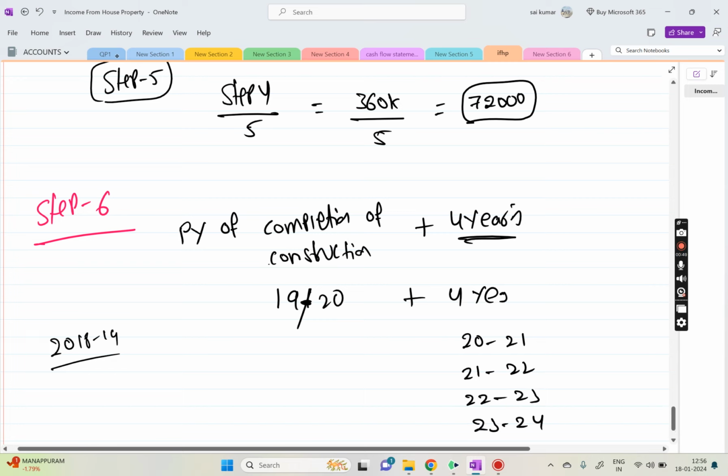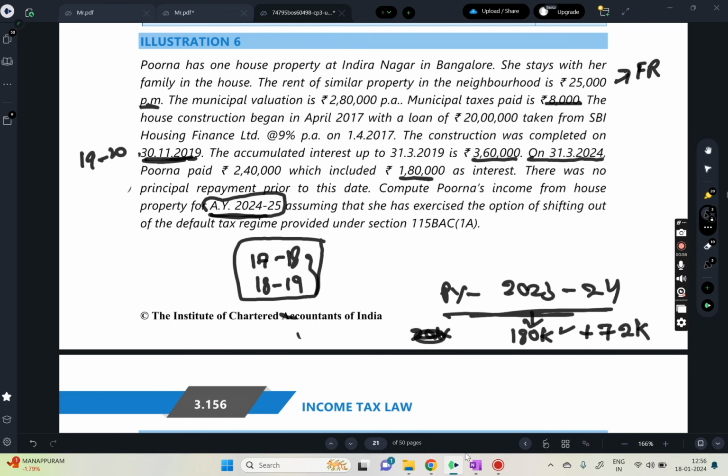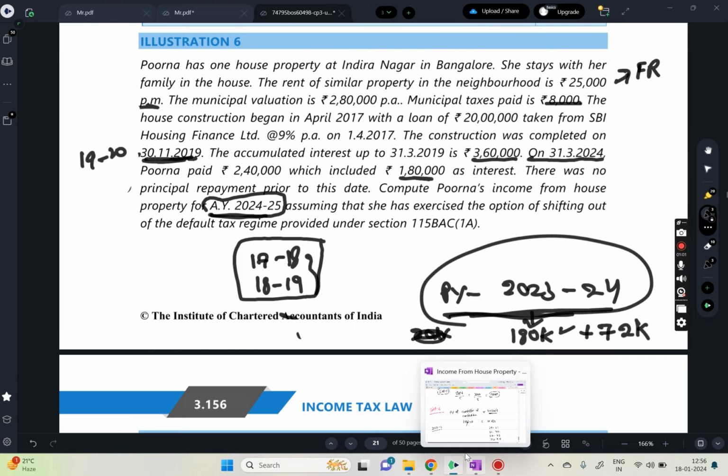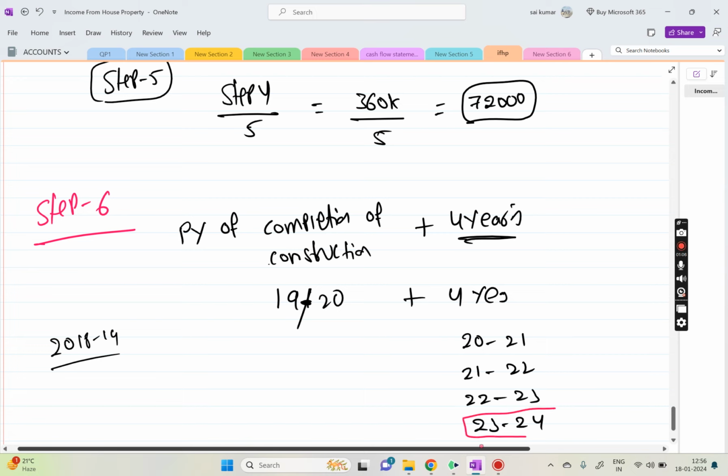Right, we need to check this definitely. If you observe in our question, what is the previous year of the question? In this, 23 and 24. Within 5 years only you can claim the deduction. So 23 and 24 I can claim, but in 24 and 25, 25 and 26, in all this I cannot claim the deduction. I could have claimed in 20 and 21, 21 and 22, 22 and 23, 23 and 24, even 19 and 20. So 5 years, but I cannot claim in further years.